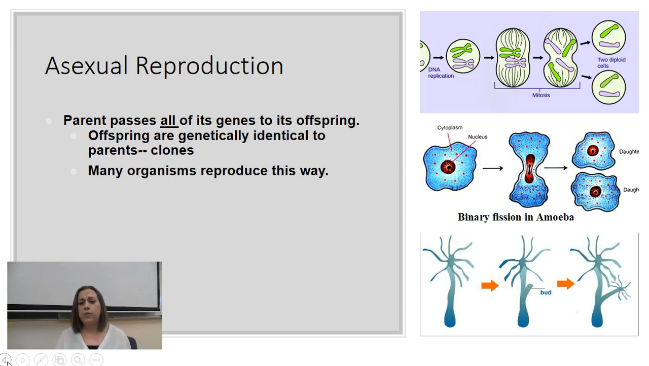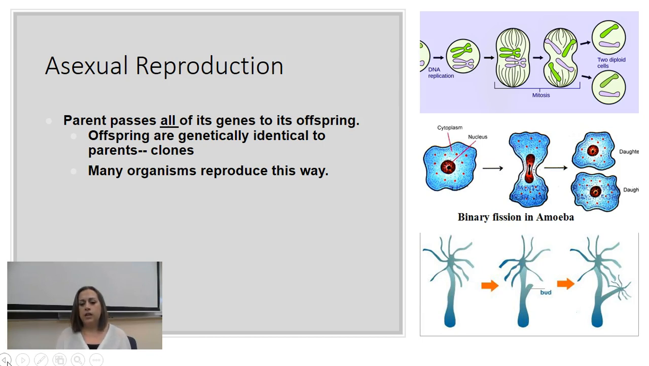At the very top, we have mitosis. And so this is when you have unicellular organisms, or organisms that are only one cell big. Sometimes they will reproduce just through mitosis, which we learned about last semester. The next example is binary fission in amoeba. And so again, you're starting with one parent, and it is dividing into two. And so you've got the two daughter cells, so you now have the two amoebas.